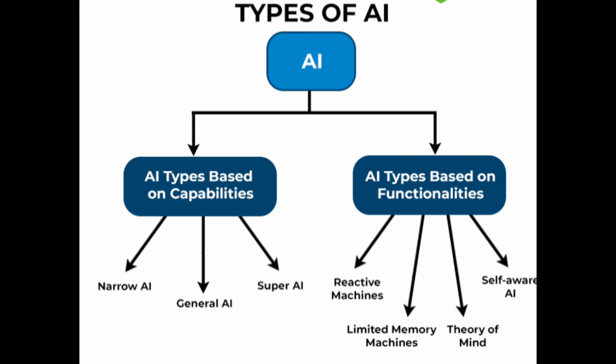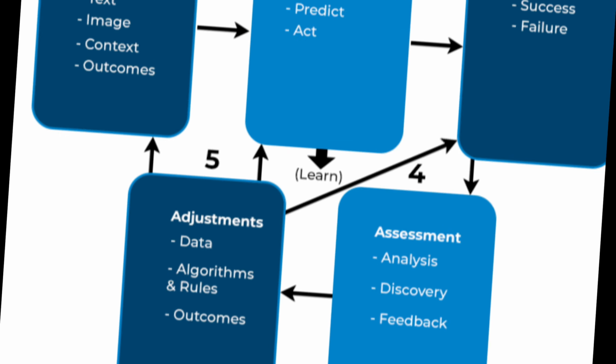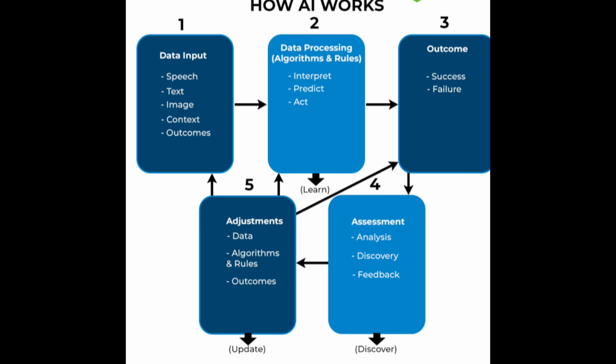Now let us understand how AI works. Starting with, the AI system accepts data in the form of speech, text, image, context. The system then processes the data by applying various algorithms and rules, interpreting the data and predicting.